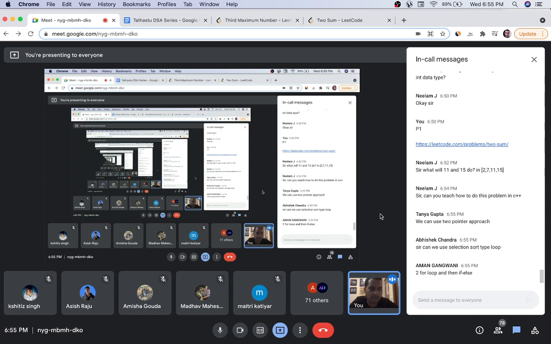Yes, Aman, that's the brute force approach that we are going to use. Two for loops and one if-else, which will cover every element. If there are 10 elements, every element will be paired with the other 9 elements, so it will be n square complexity. This is the simplest approach we are going to use. Then you can optimize it further with a map, with single pass, double pass, and all those ideas.